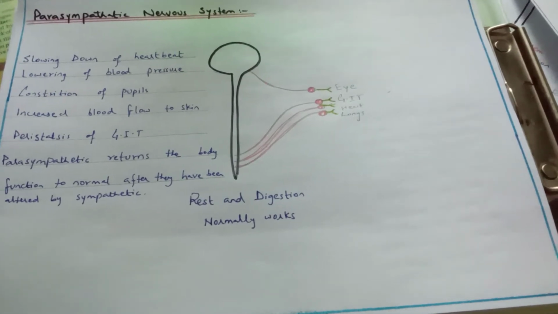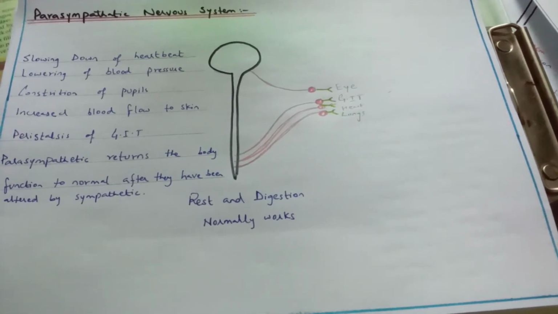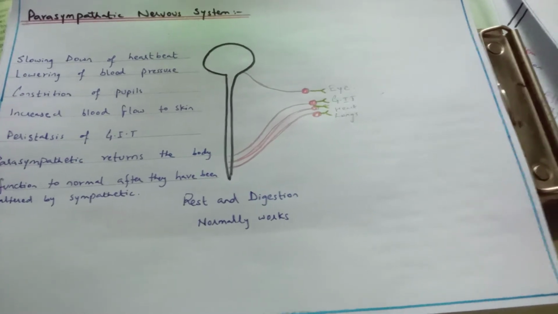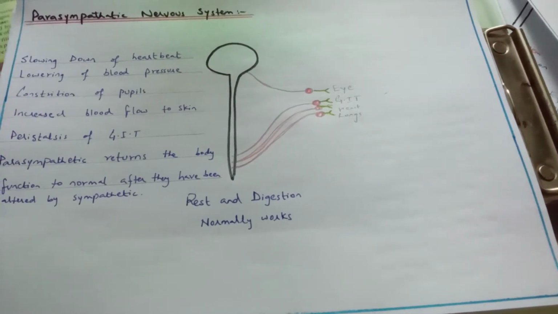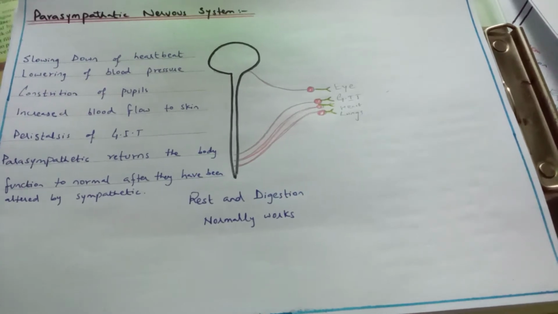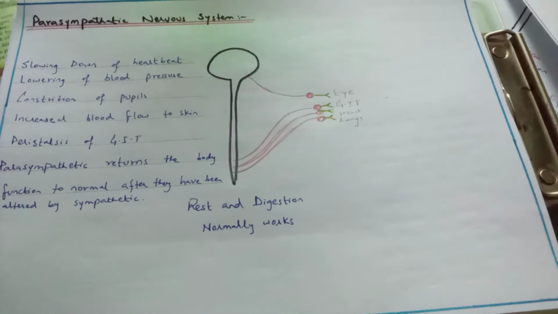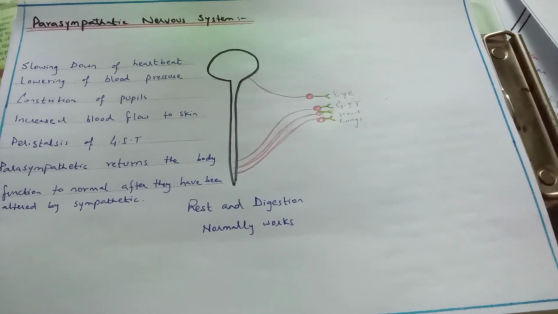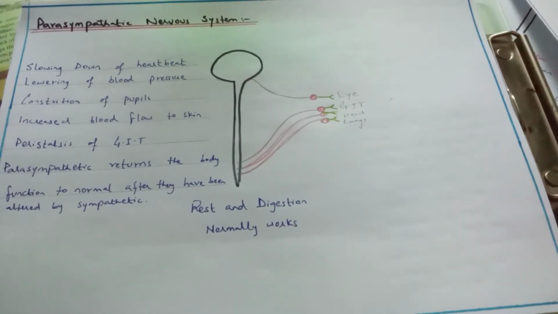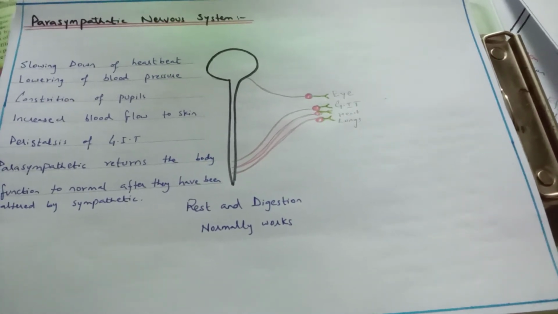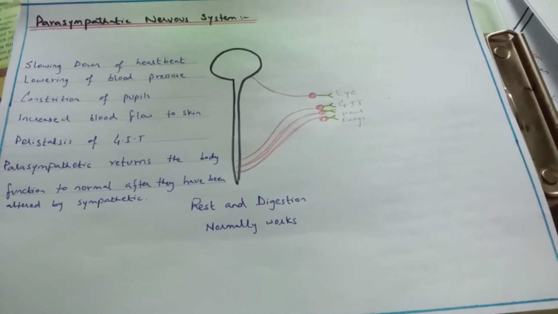Okay, here as you can see, the preganglionic neuron length is more than the postganglionic, but in case of sympathetic we have the postganglionic which is lengthy. Here the preganglionic length is more. Okay,